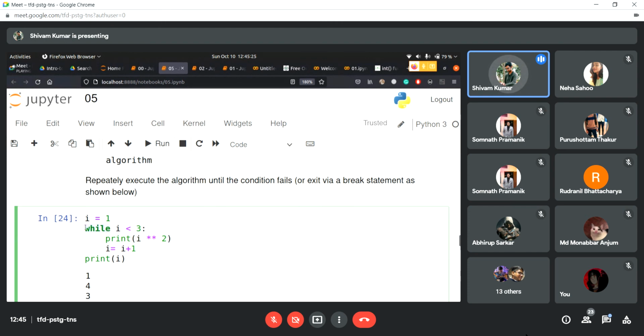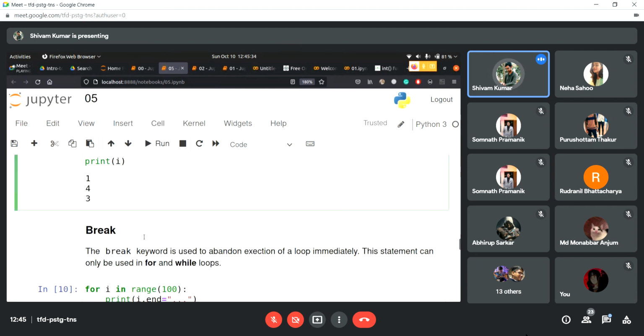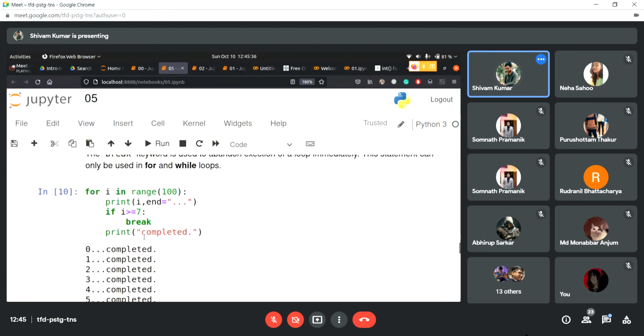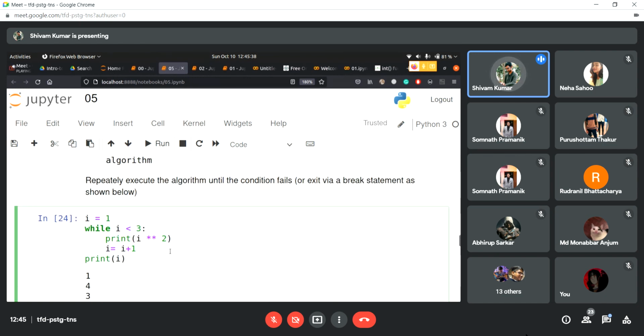So as long as, in simple English, while means as long as, right? So as long as I is less than 3, we want to print this. That's all that means. Okay. So I hope we are clear with the while loop. Now let's come to break. You can just give break inside the loop. Break will break the loop and it'll come outside of the loop.